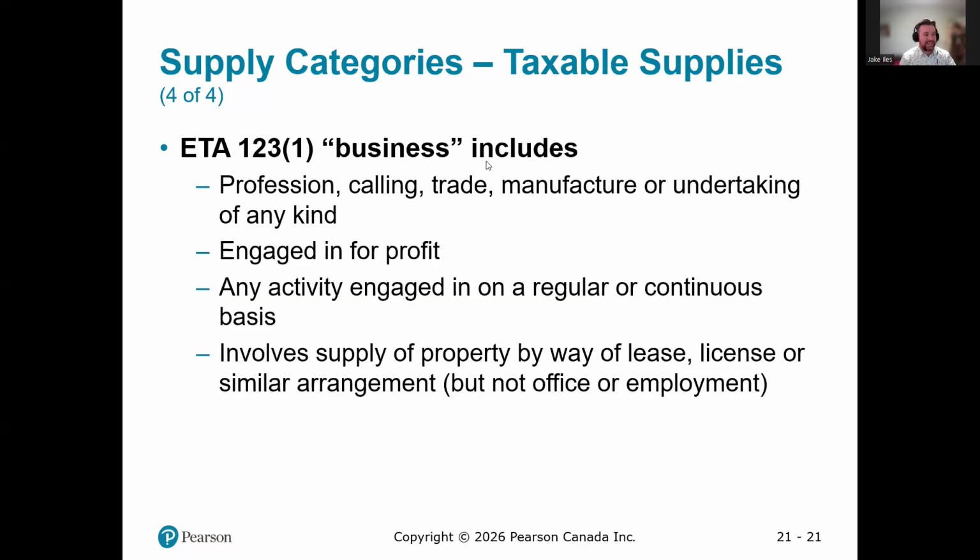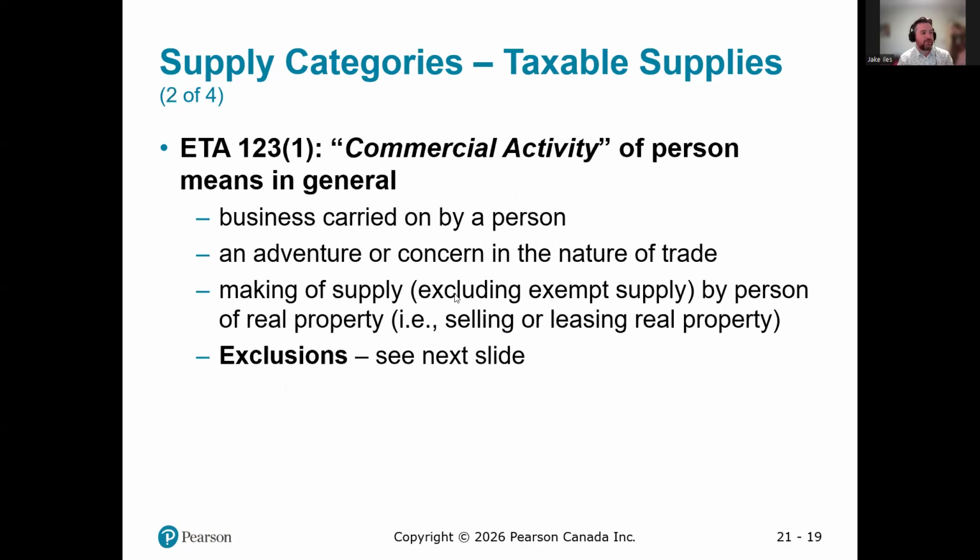So business includes profession, calling, or trade, or undertaking of any kind that's engaged in for profit. Any activity engaged in on a regular or continuous basis involves supply of property by way of lease, license, or similar arrangement. So what these tax rules are trying to say is, you are running a business, you're trying to make money, therefore this is a commercial activity, and you should be charging sales tax.